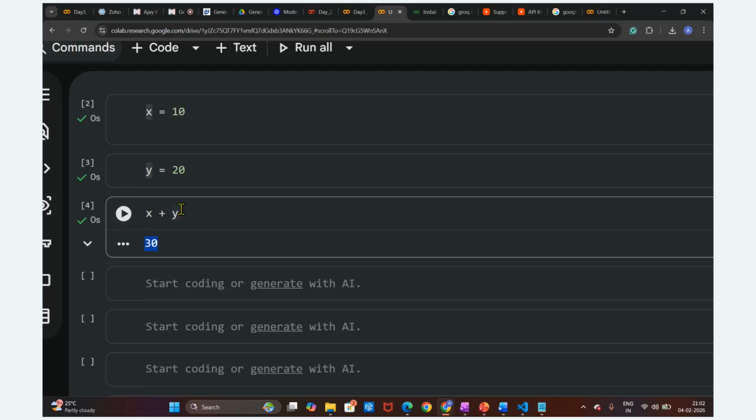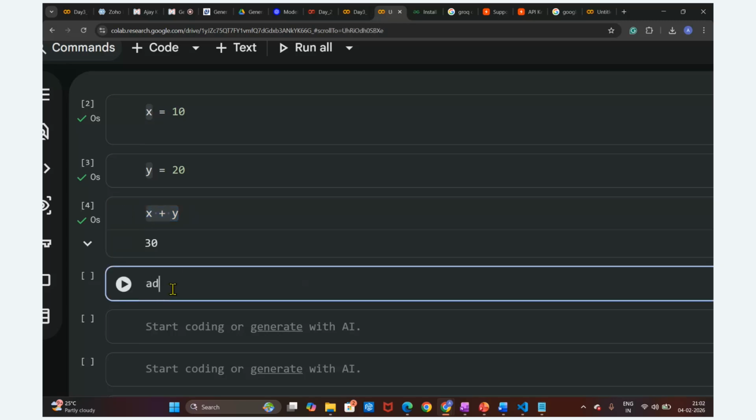But now, what is the operation we are going to perform? I'm giving a name to this operation. I'm going to name it add numbers. Let's suppose I'm giving the name add numbers to this operation, X plus Y, like this.